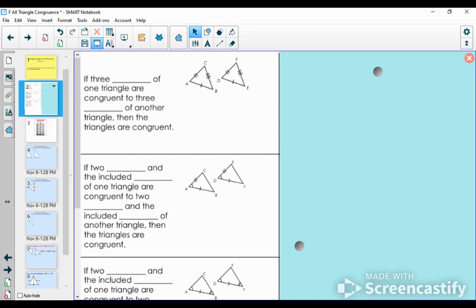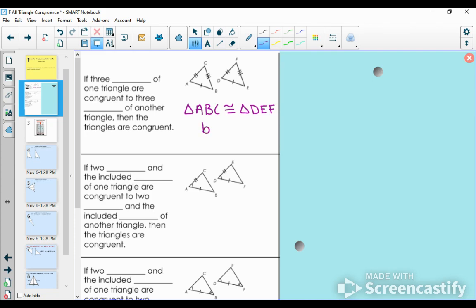So when I look at those two triangles, I see a bunch of congruency marks on the sides of the triangles. In fact, there are 3 sets of congruent sides, so I can make a conclusion that triangle ABC is congruent to triangle DEF.